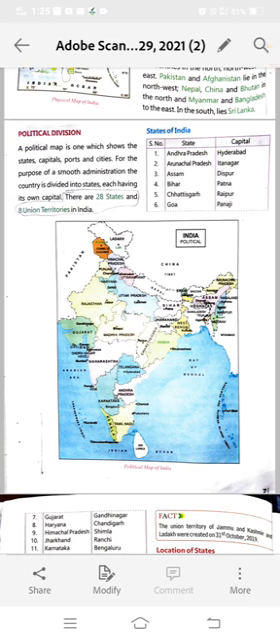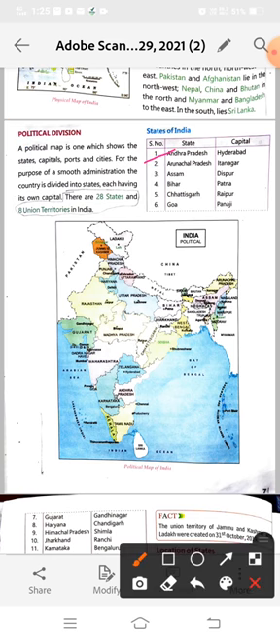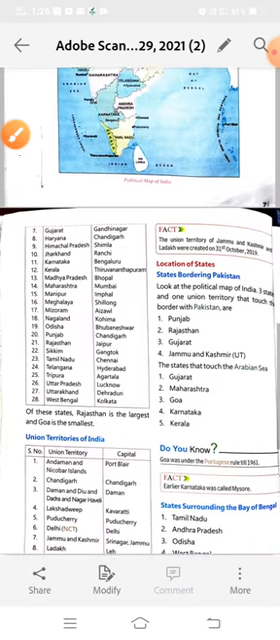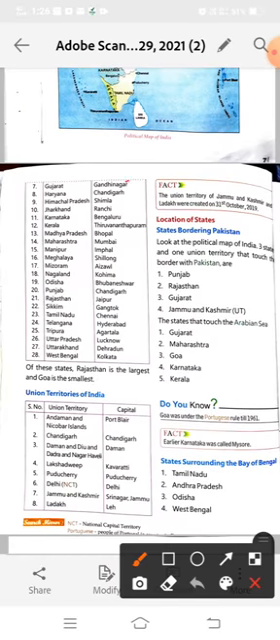First state of India is Andhra Pradesh, and the capital of Andhra Pradesh is Hyderabad. Then Arunachal Pradesh, its capital is Itanagar. Assam, its capital is Dispur. Bihar, its capital is Patna. Chhattisgarh, its capital is Raipur. Goa, its capital is Panaji. And here is Gujarat. The capital of Gujarat is Gandhinagar.